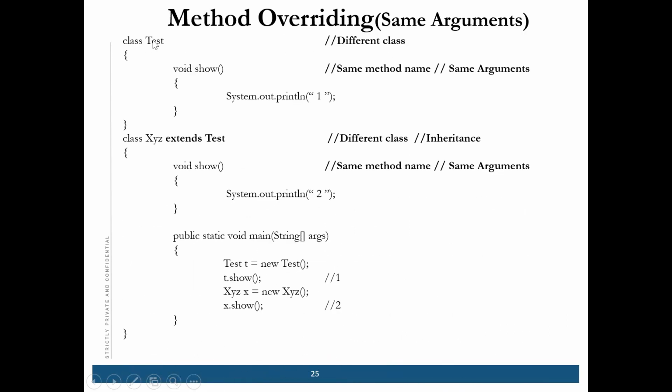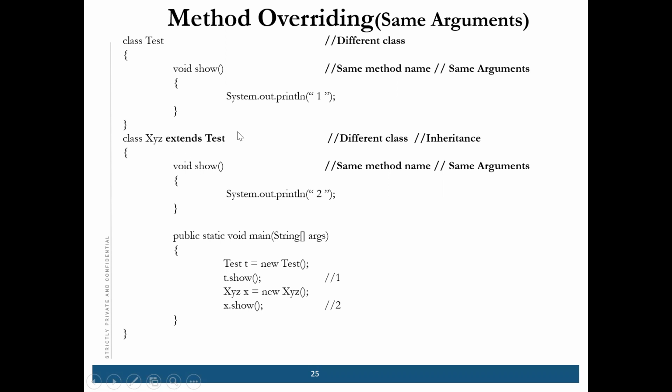First is the same name. Same name means show, correct? Different class: test and XYZ, so they are different classes. Third is the same argument. There is no argument, which means the same argument. And the fourth is inheritance.